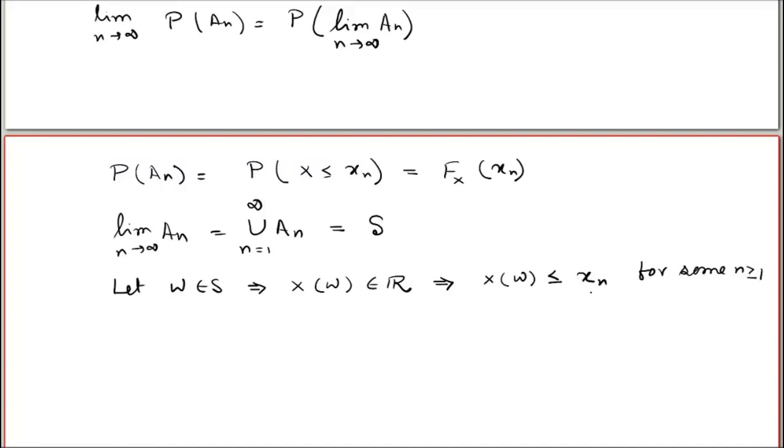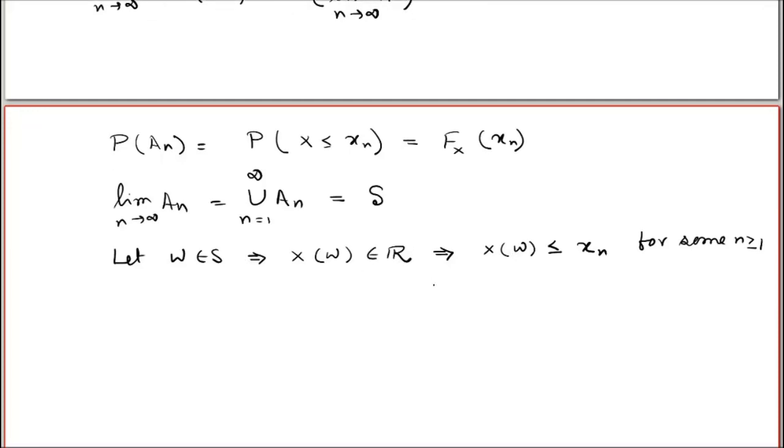If there did not exist any n such that X of omega is less than xn, that would mean X of omega is infinity. But that is not possible because X of omega belongs to R. So that shows that omega belongs to An, and implies that omega belongs to the union of An.